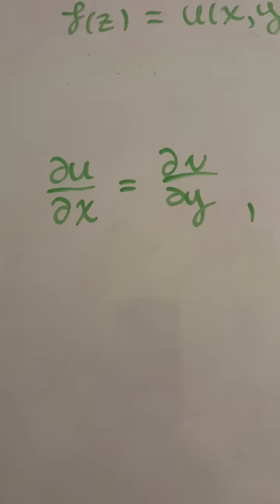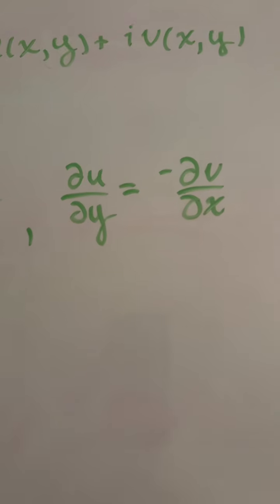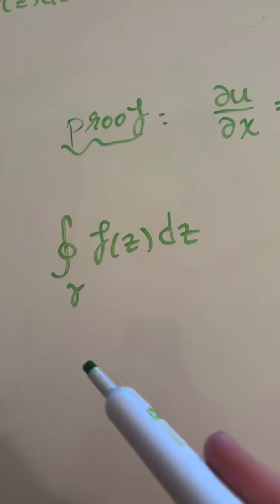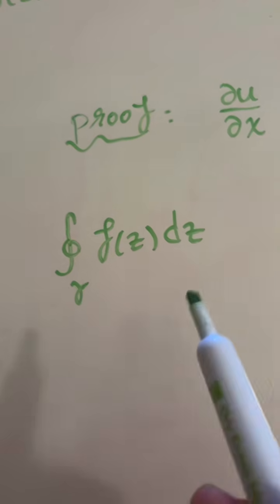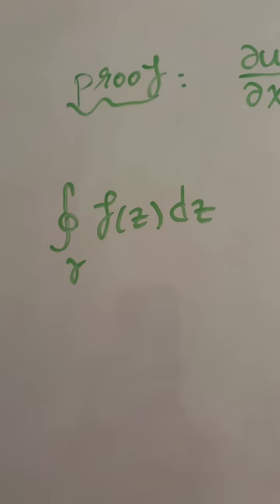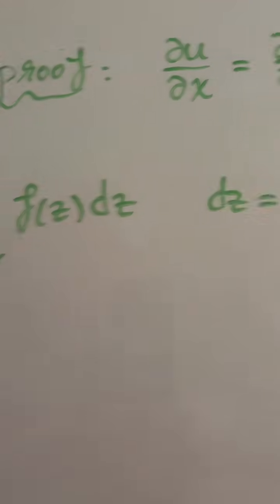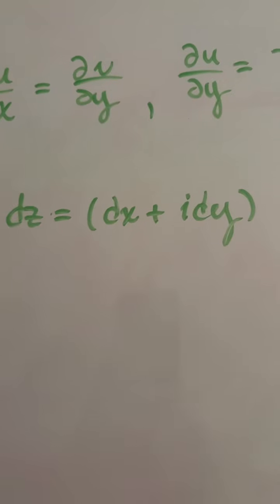And that's that the partial of u with respect to x is equal to the partial of v with respect to y, and the partial of u with respect to y is equal to the negative partial of v with respect to x. So to start our proof, we're going to start with this integral of f along the path gamma, and now we're going to break things into u and v for both f of z and dz. We already went over how we can rewrite f of z, but then dz is easy to rewrite because z is equal to x plus iy, so dz is dx plus i dy.